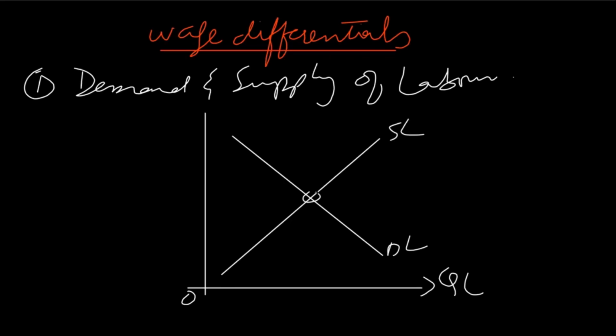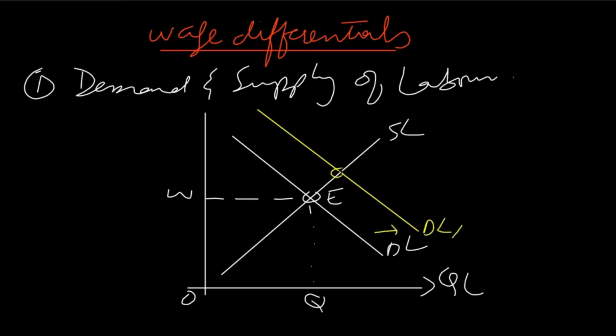So initially equilibrium is at point E, where you can see that the wage rate is W and employment is equal to Q. The workers which are in high demand receive high wages. As per basic demand and supply phenomena, when demand is high, demand for labor shifts to the right. So workers with high demand will receive high wages. So the new equilibrium is at E1, where the wage rate will rise to W1 and employment will rise to Q1.